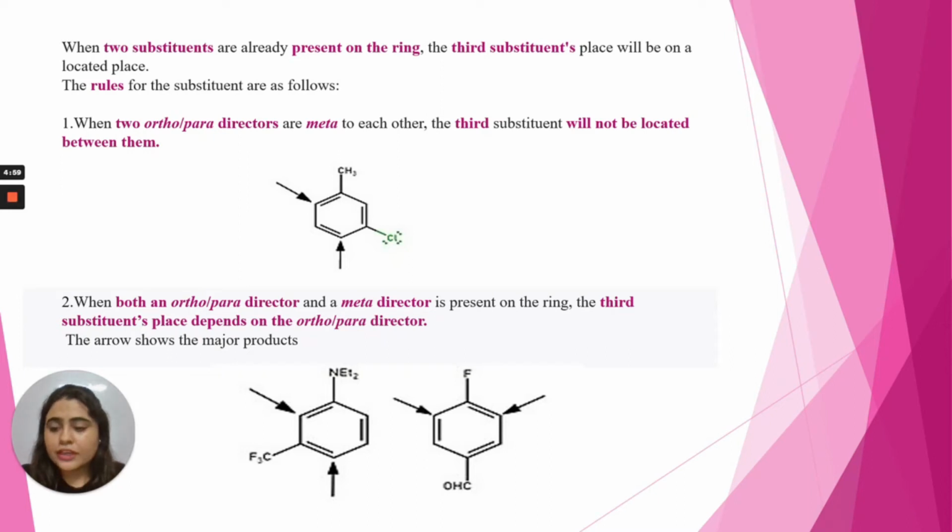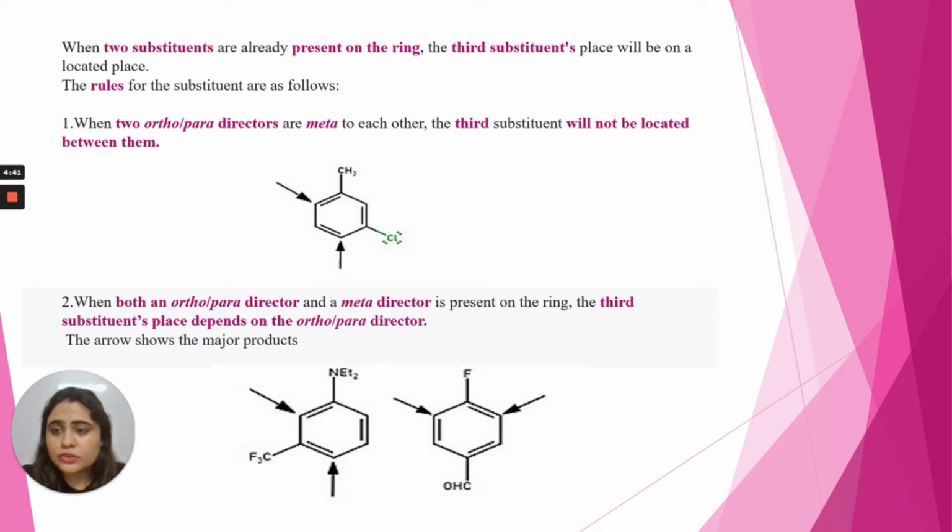Hi everyone. In this video, we'll understand that if there is more than one substituent, ortho and para-directing or meta-directing, in the benzene ring, and we want to accommodate a third substituent in that benzene ring, then at which position it will attack the benzene ring.